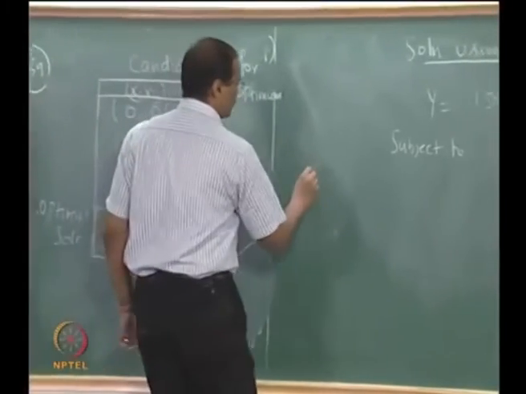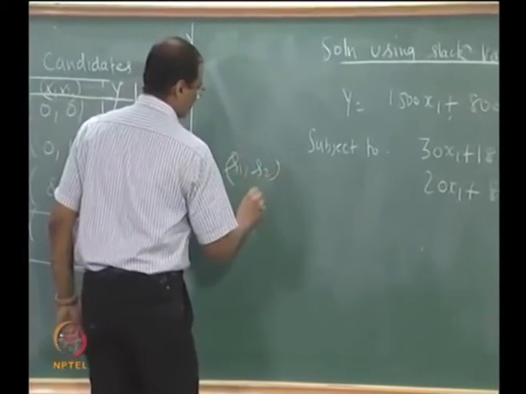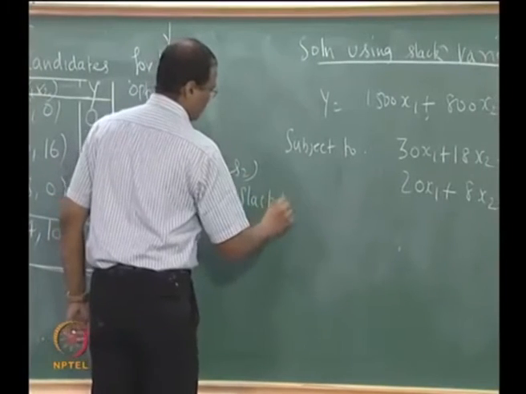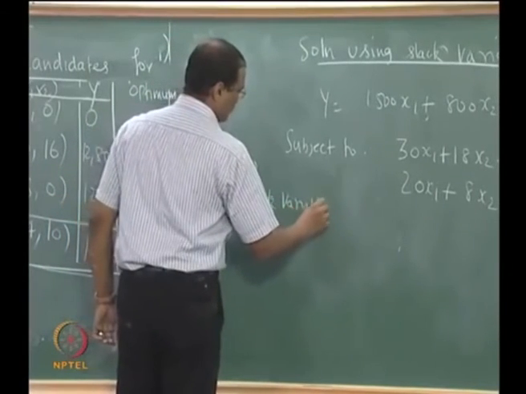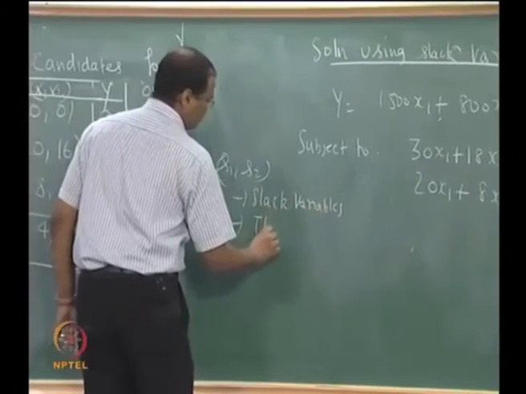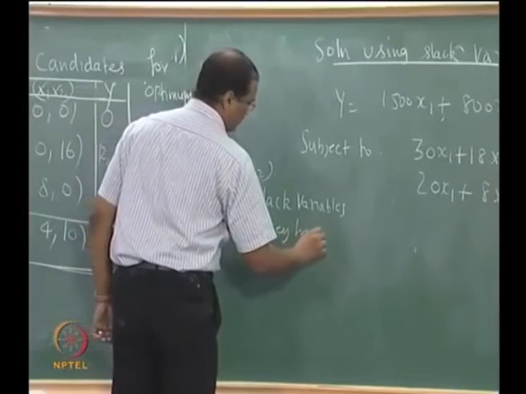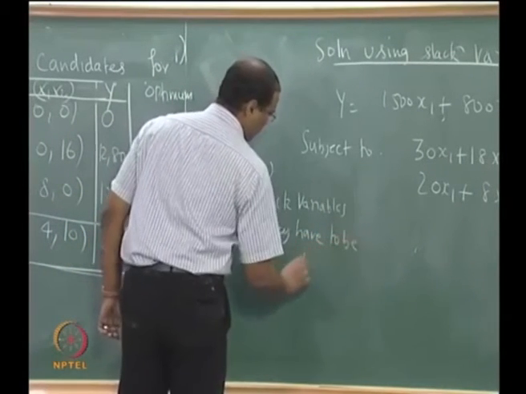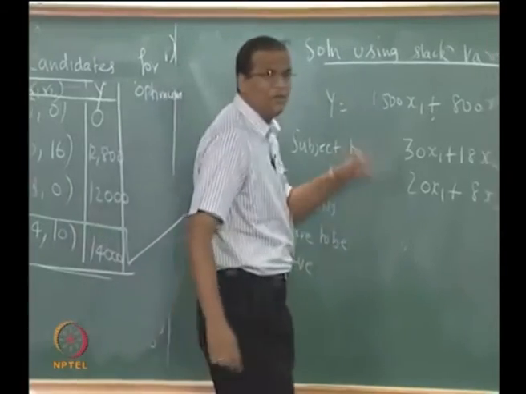So S1 and S2 are called slack variables. They have to be positive. Why should they be positive?